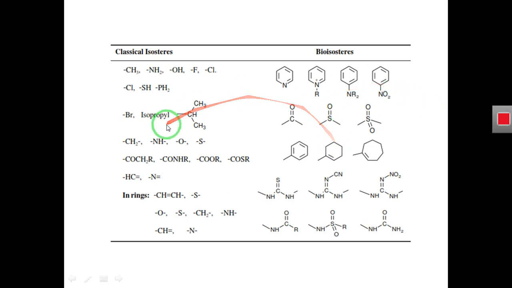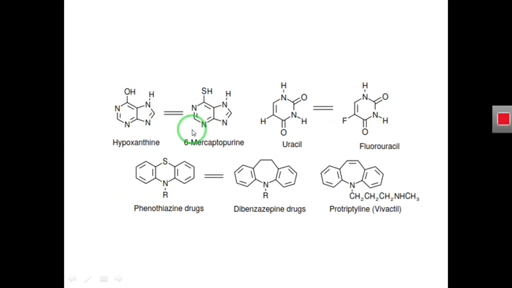These groups all have similar physical and chemical properties, and here we have an example. For example, this is hypoxanthine, and if we replace the hydroxyl group of hypoxanthine and add a thio sulfur group here, we get an analog that we call 6-mercaptopurine, and it is an anti-tumor drug.